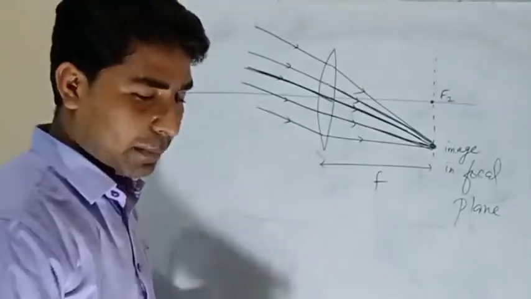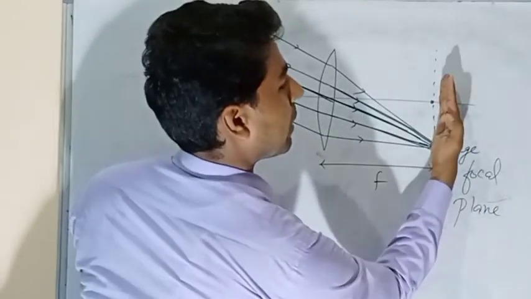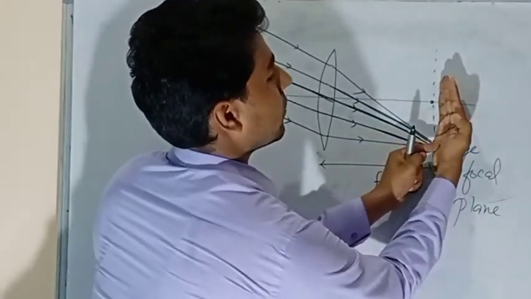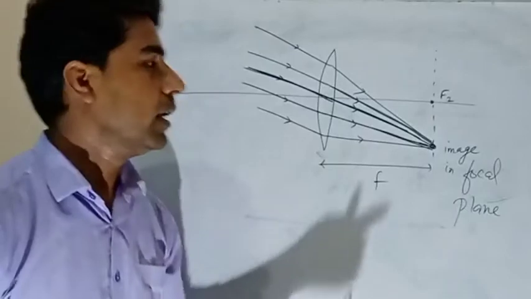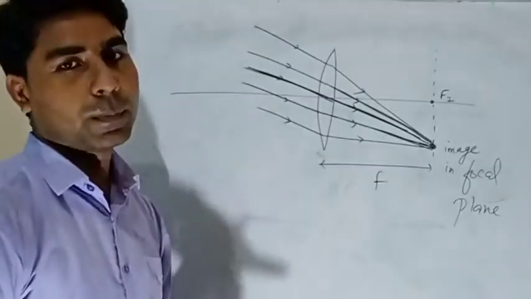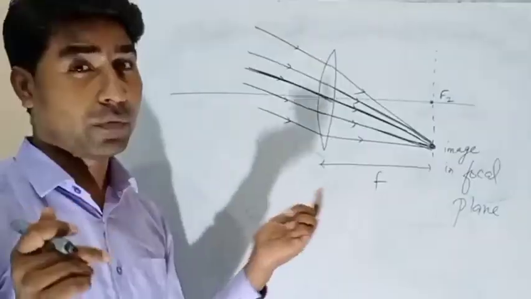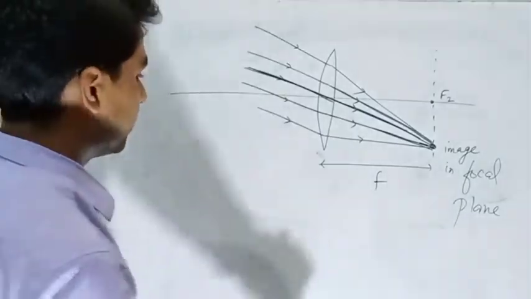So it is forming a plane, meaning this hand is acting like a plane. If I put my hand here, somewhere here the image will be obtained. So this is called the focal plane. This is the case for the convex lens. Now let's see for the concave.